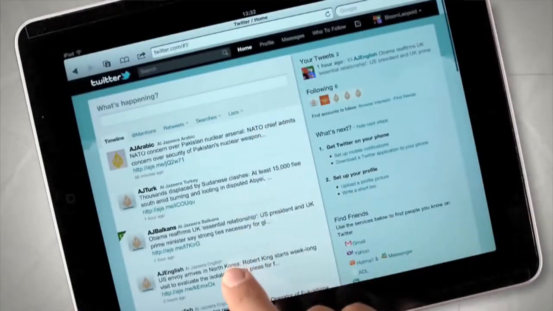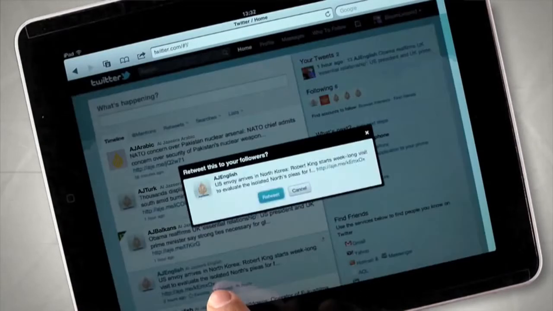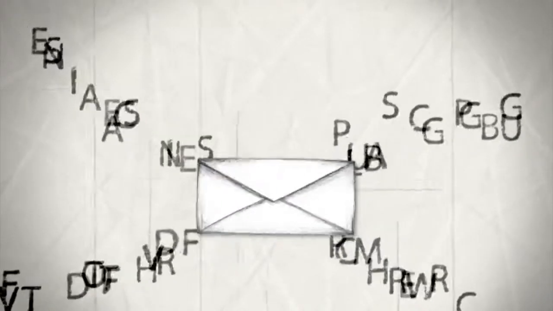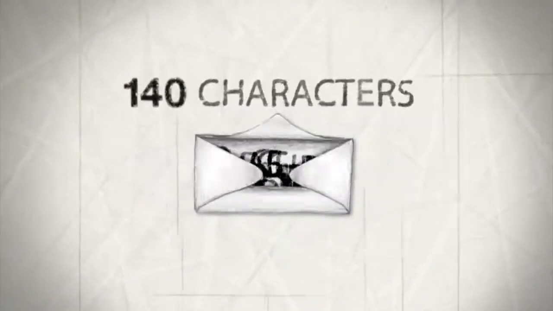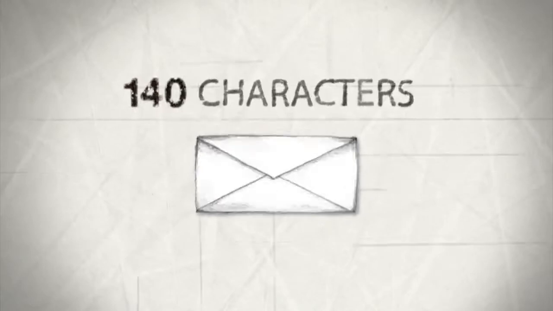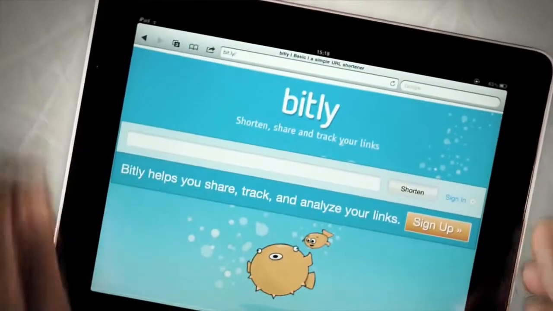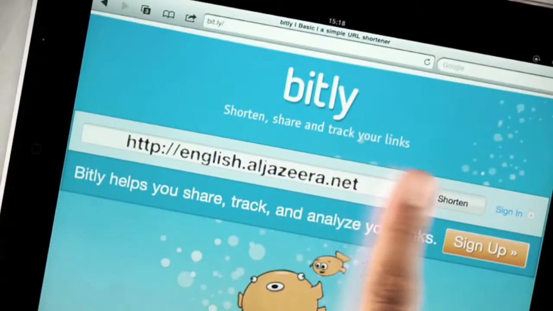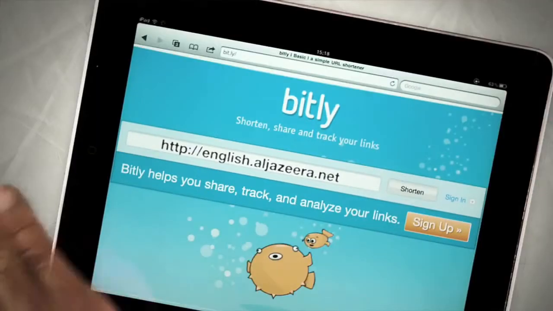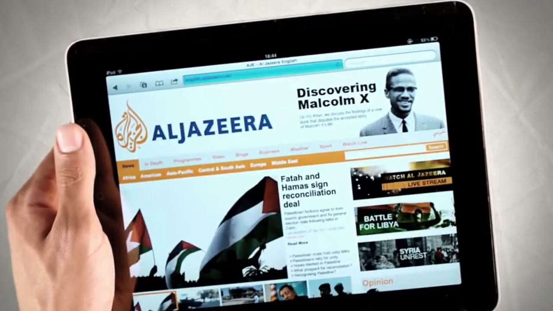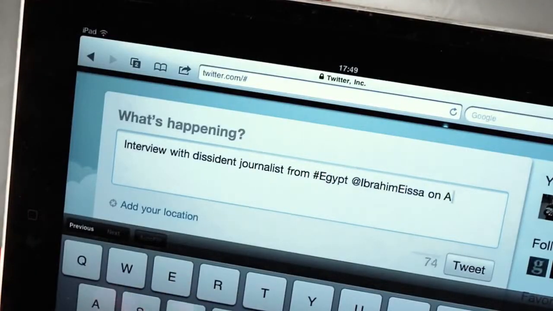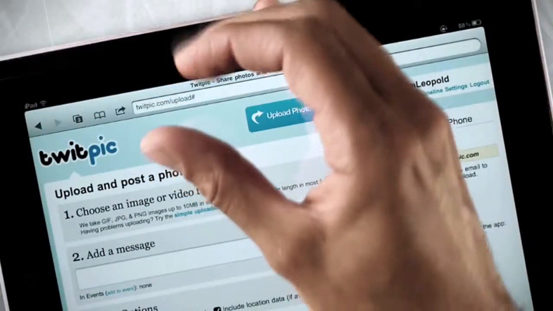Another useful tool is retweeting. If you see a tweet you like, you can post it out to all the people who follow you by clicking retweet. One thing you must remember about tweets is that they can only be 140 characters long. That's where URL shorteners come in handy. Simply go to a URL shortener, type in the full URL, and watch it turn into a shorter one. The shorter link will take you to the same page as the longer one, but it uses fewer characters, so it gives you more room in your tweet to say something about the link.